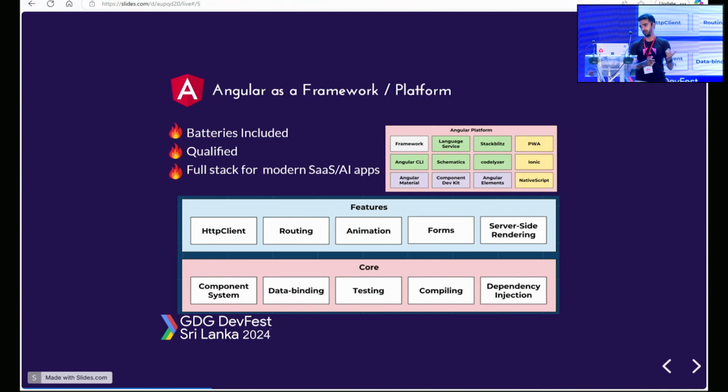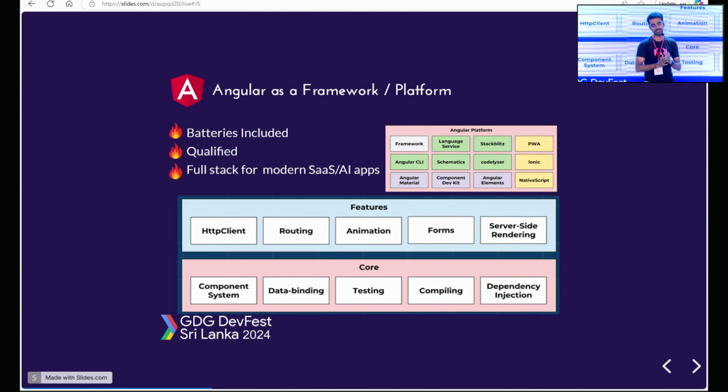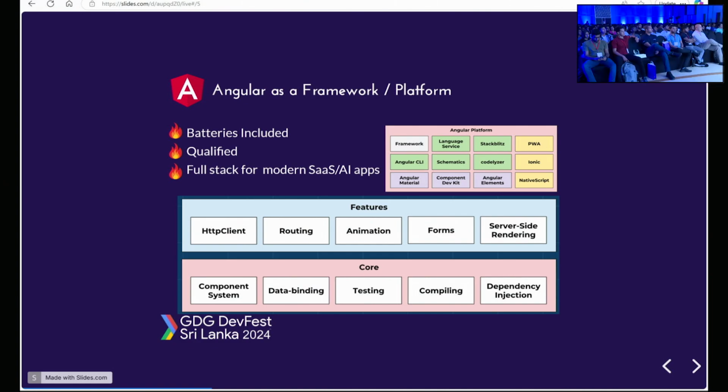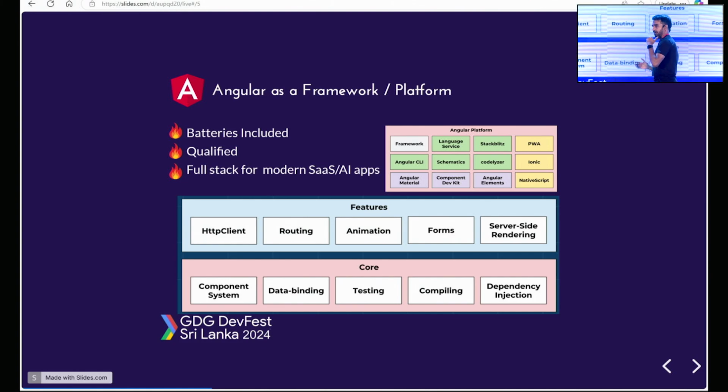And then you can talk about animations, and if you're building enterprise applications, it supports reactive forms and template-driven forms. Server-side rendering is becoming very popular when building front-end applications. Clients don't want to stay more than 7 seconds on a front-end page, right? So you tend to do server-side rendering and bring that page back to the client so that you can make your web application faster. Server-side rendering is announced in Angular 19, which is the latest version of Angular, in the form of hydration, which I will be talking about.